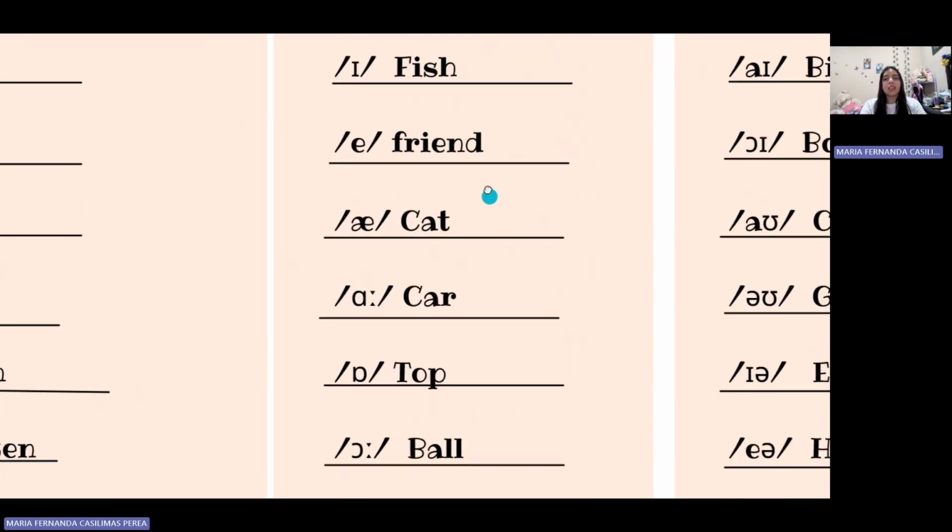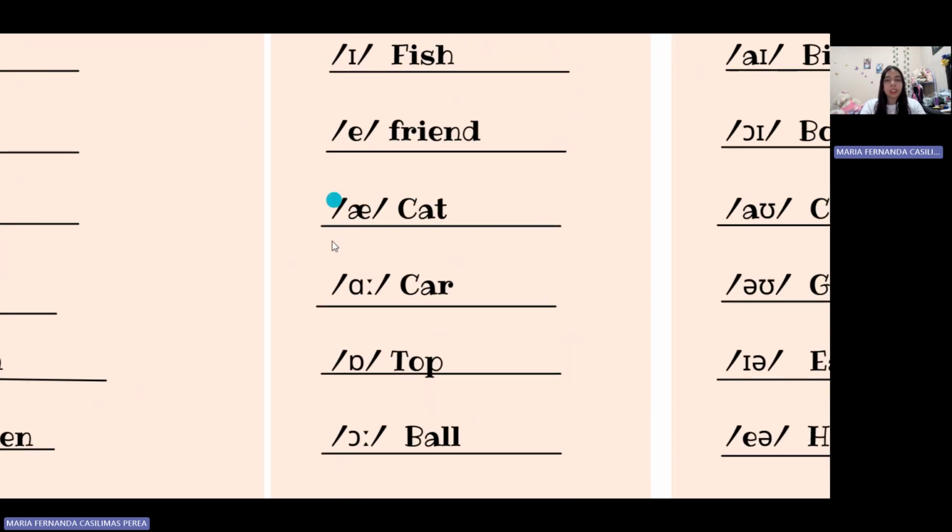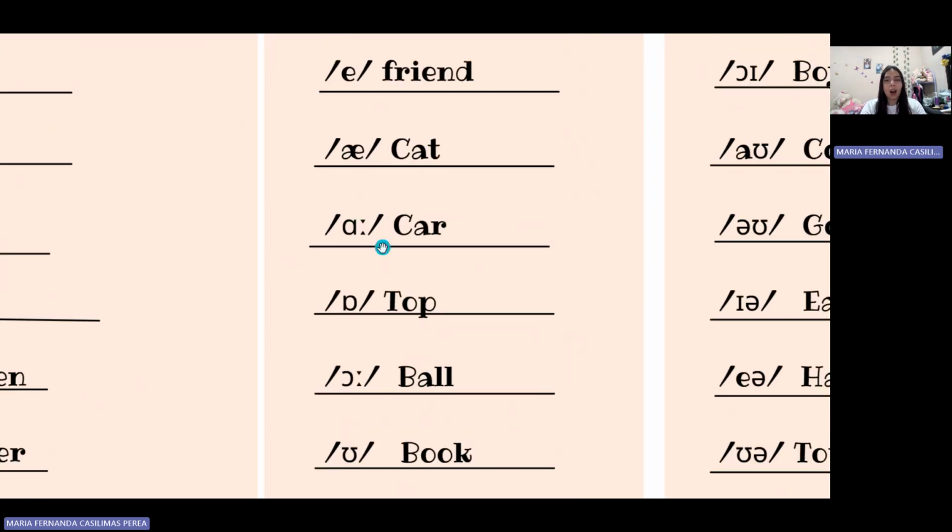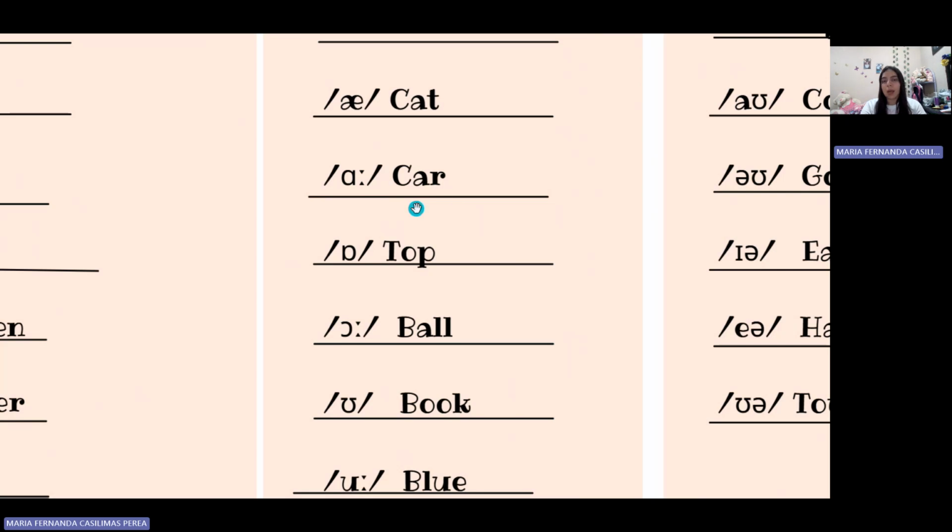Friend. The next symbol is A. For example, the word cat. Cat. The next is A. For example, car. Car.